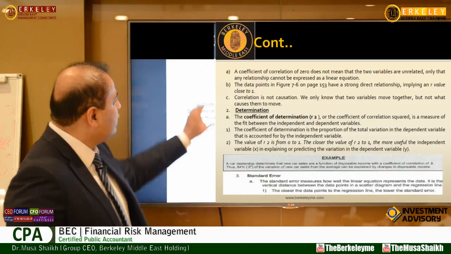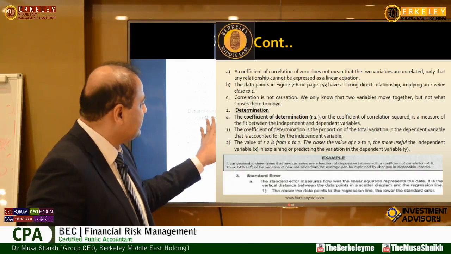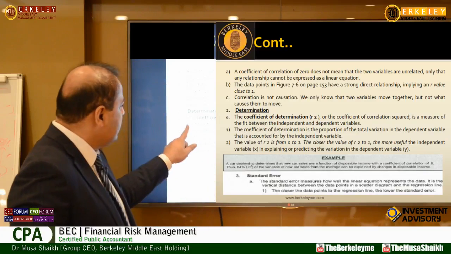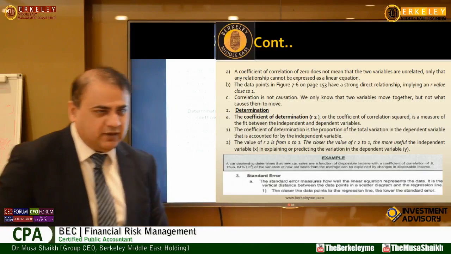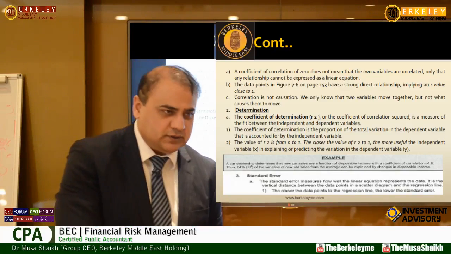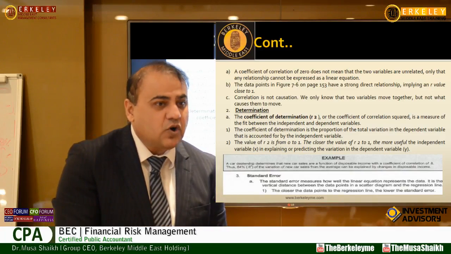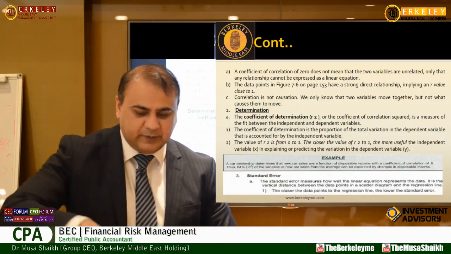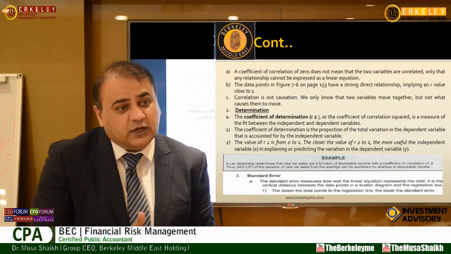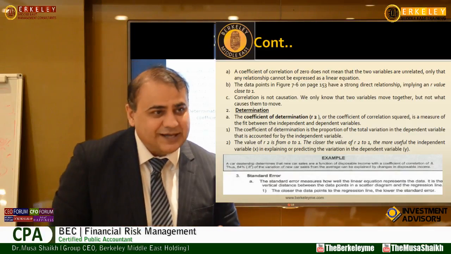If we take the square of R, it becomes the coefficient of determination. What does it measure? It's a measure of fit between independent and dependent variable. Correlation tells you whether you are related or not, right? Now my further analysis is, what makes you common? Two people are related, this is okay, first thing. Second thing is, why they are related, what's common between them, right? So this is R squared.